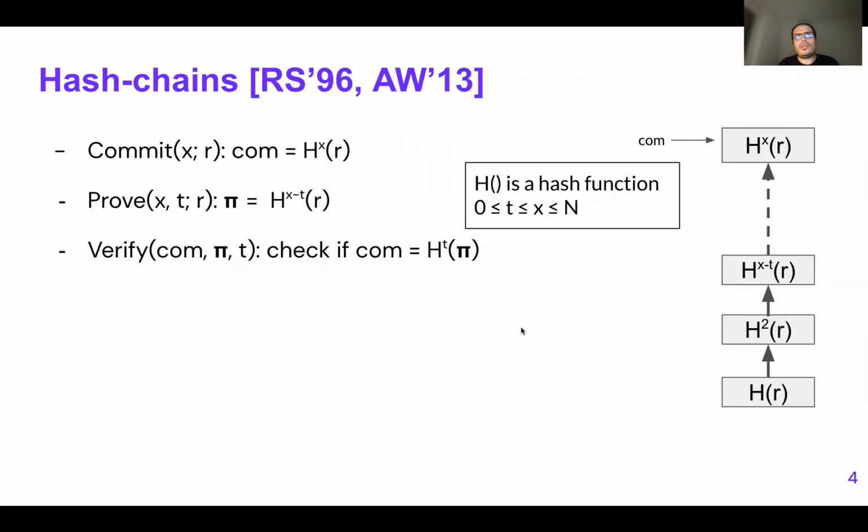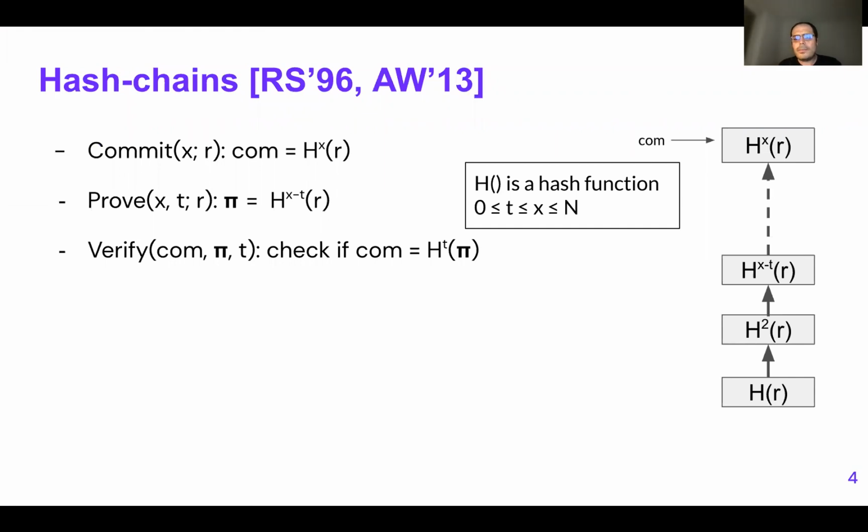So how do we encode this in hash chains? It's very easy, and let's focus on the right side where we have this hash chain. As we know, the issuer knows the value R, and then they can easily create this hash chain by successive hash invocations until they reach h to the x of R. This means that the latest element is the commitment.